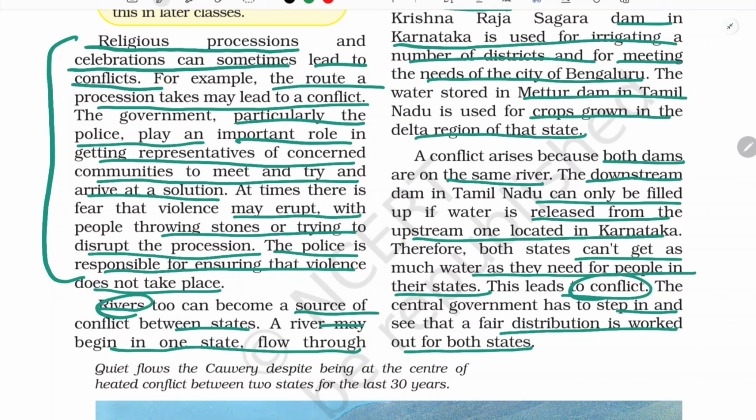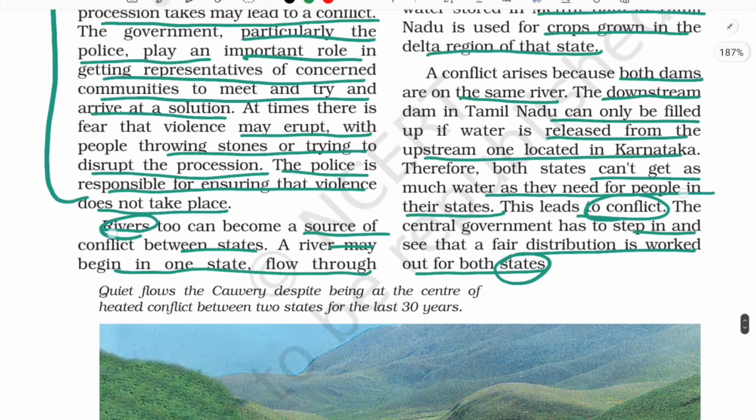When they stepped up, a fair distribution was taken up. Okay, a fair distribution for the distribution of what? For the distribution of water by both the states. So this was about how the government used to solve the conflict. Okay, next we will see about equality.